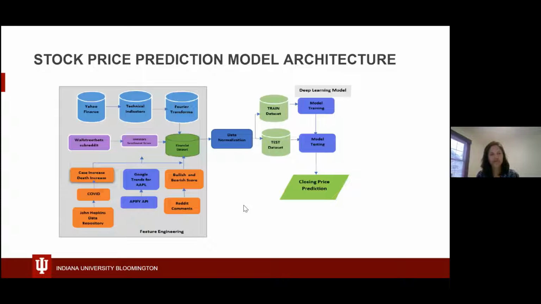So here is a flowchart which we have used for our project. You can see the different classifications of the data set, and the data set has been split into train and test, and different models have been used for training and testing for the prediction purpose.